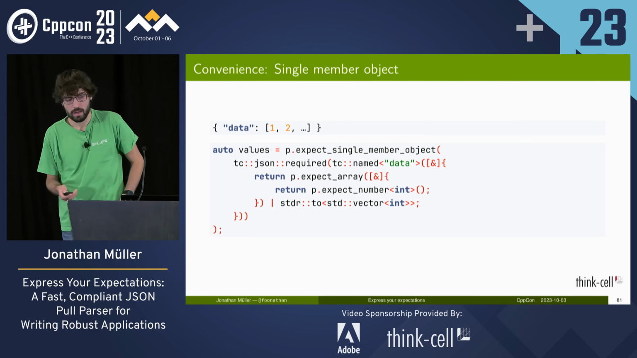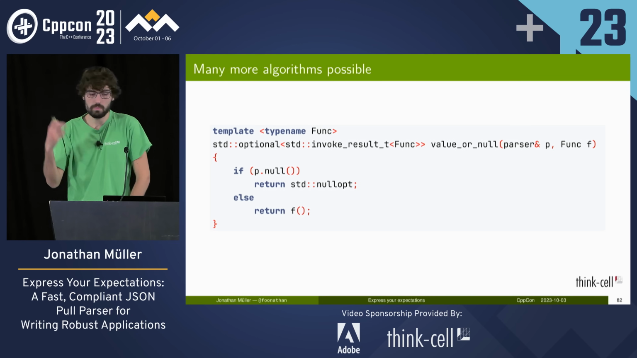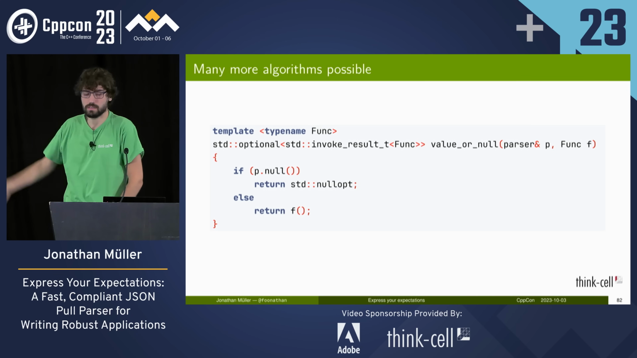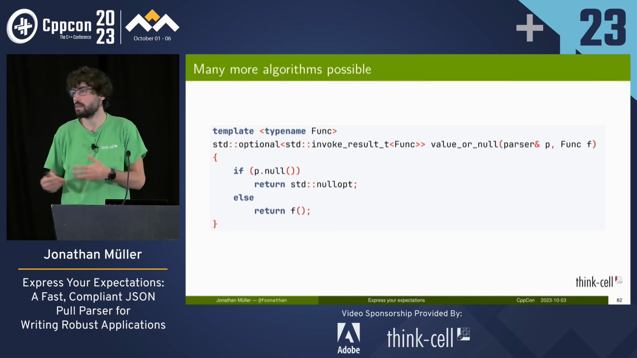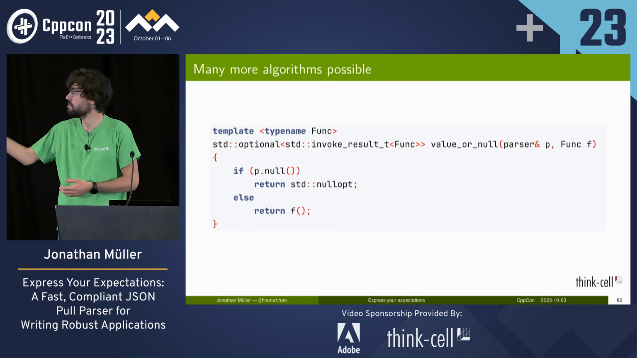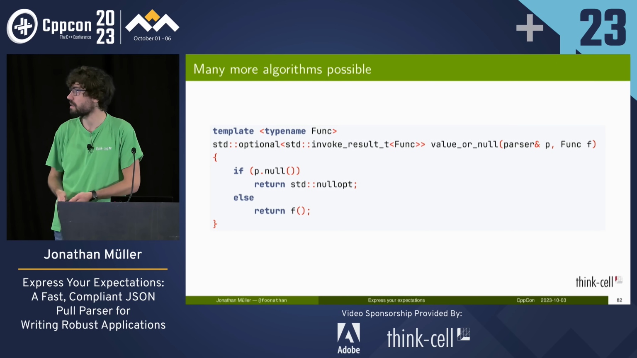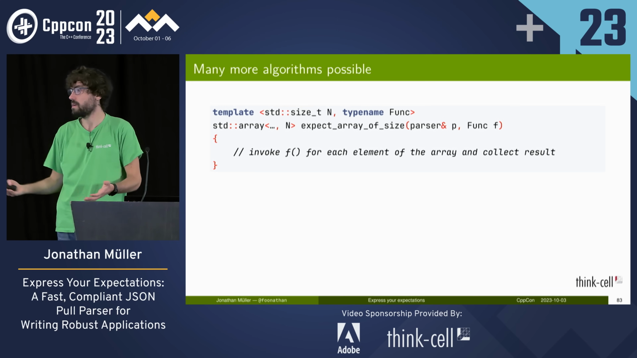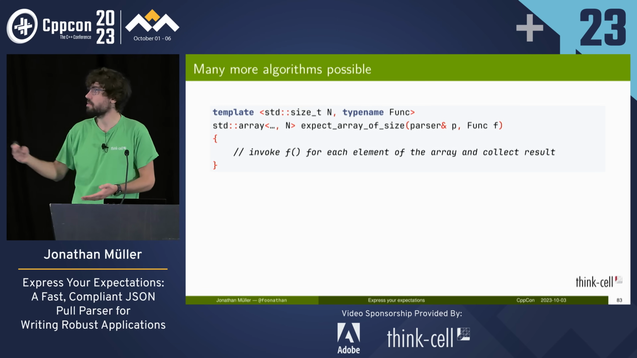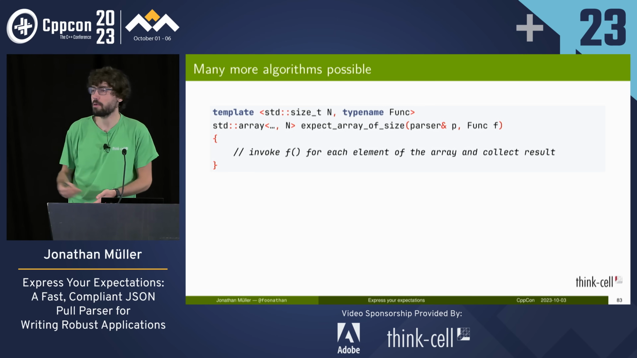And we can write many more algorithms when required. For example, they are not part of the library. They are just ideas that we can write when we need them. Like, for example, we've got a JSON, and the value can be null, or it can be something else. So we can write a function that pulls null and returns null opt, or invokes a function to return the actual thing. Or we say we have an array, and it always has 3 elements, so we can return a std array by invoking the function 3 times for each element, collecting the results in the array, and returning that to the caller.